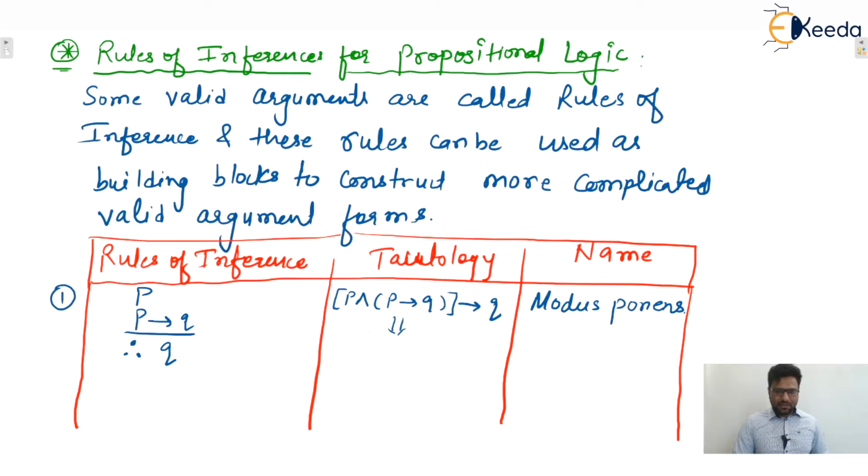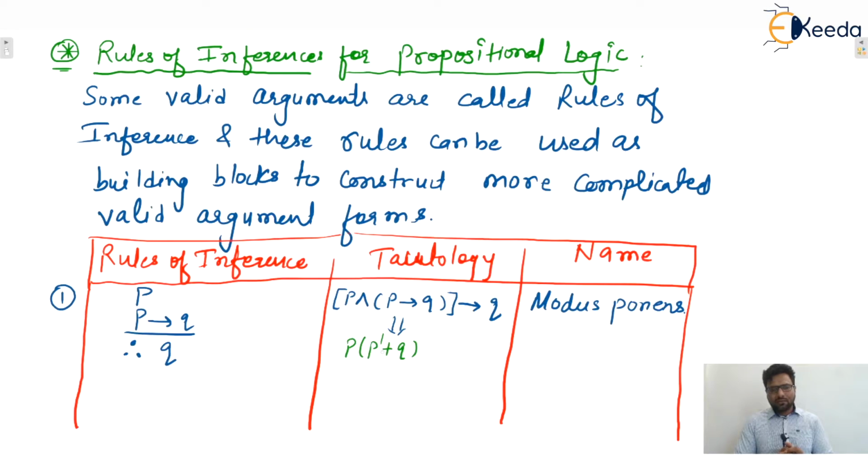You can easily check. This becomes P dot (P' + Q), since we can write P implies Q as P' + Q. I already told this in the previous lectures. Remember, all previous lectures are very important. If you directly watch this video, it will be very difficult, so I suggest you please watch the previous lectures also, so that it will be clear.